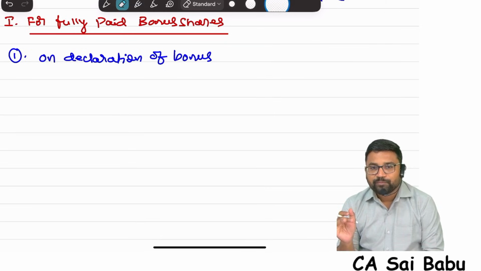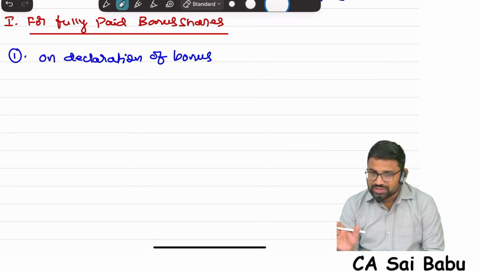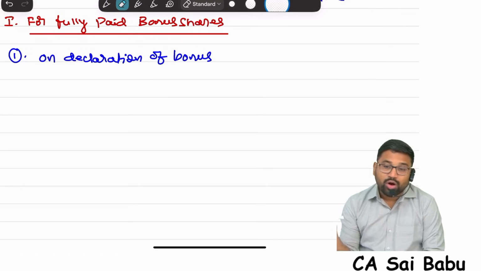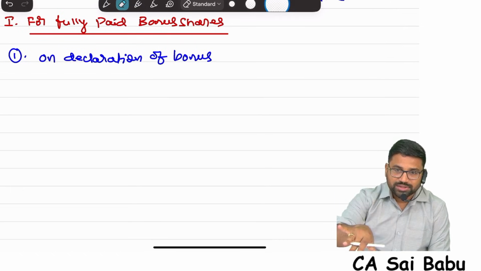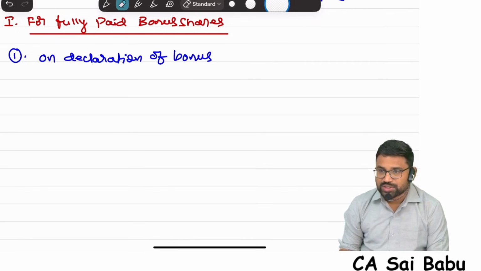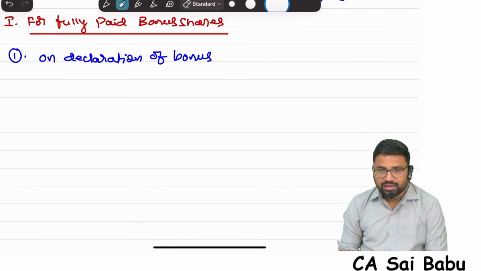For fully paid bonus shares, the company will use reserves. Which sources can the company use? 3 sources. What are those? Free reserves, securities premium, CRR. Whatever you utilize, you debit it. Credit is given to bonus to shareholders. Any combination. Whatever manner you are utilizing, just debit them.